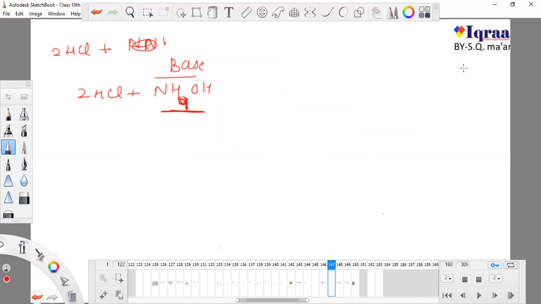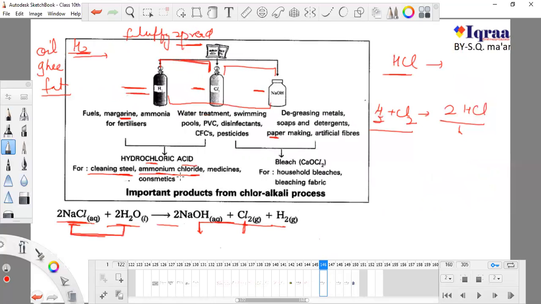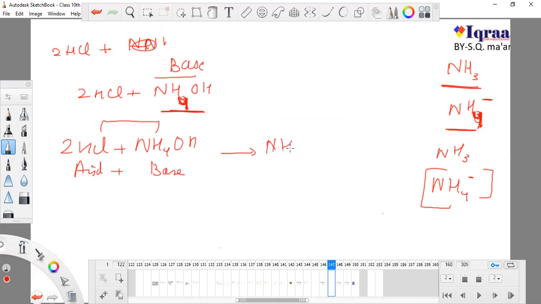One more thing I want you to be clear about in your mind: this is ammonia, and this is the ammonium ion, NH4+. This is ammonia, and this is the ammonium ion, don't forget this. So it is telling me about ammonium chloride. I'm using this acid and this ammonium hydroxide, an acid and a base, and the result is in your hands. We know that it will form ammonium chloride.